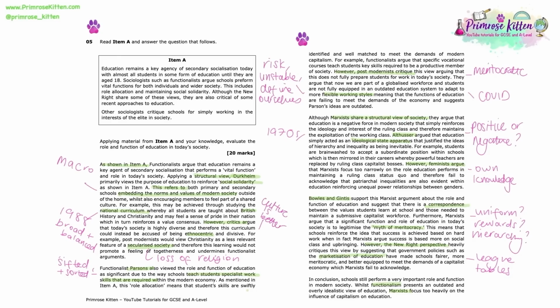And then we've got the Marxist view, which is too negative about the role and function of education in today's society, viewing it only through the eyes of the bourgeoisie and capitalism, and therefore failing to actually understand that for some working class students, modern education really can have a transformative effect on their lives and their life chances.